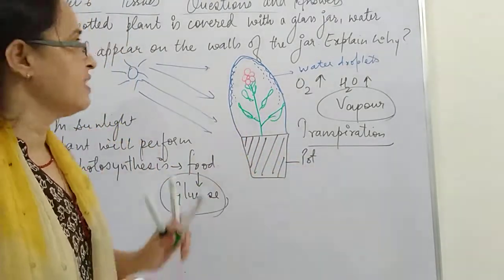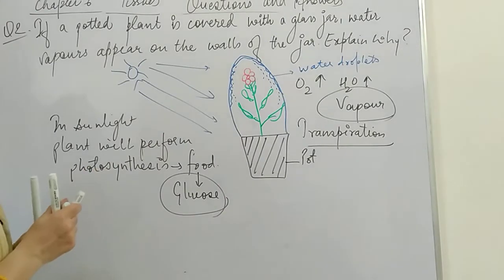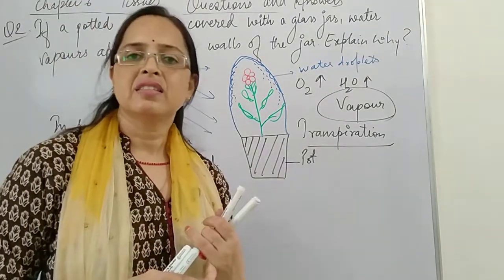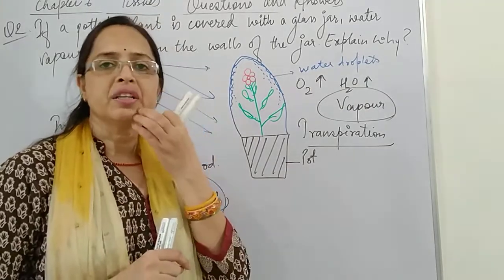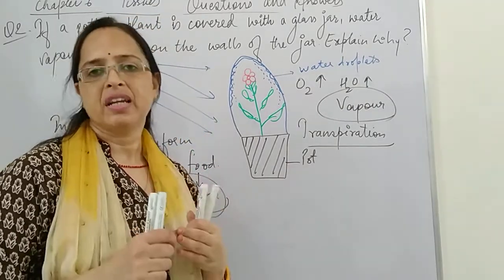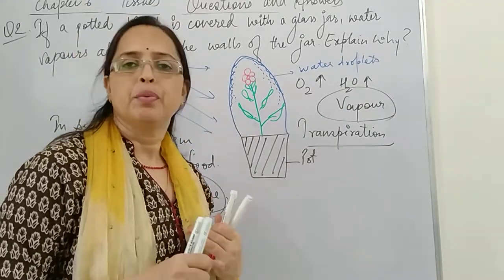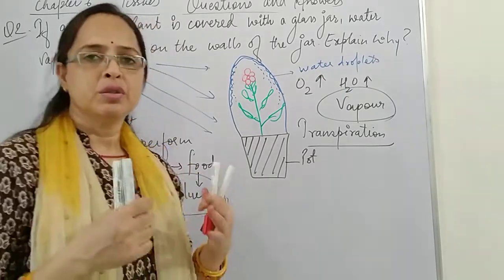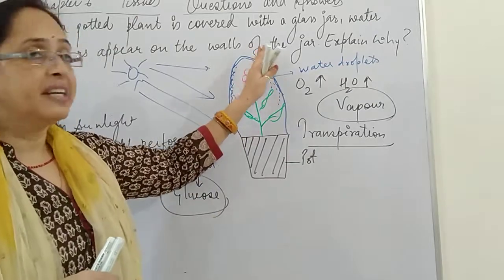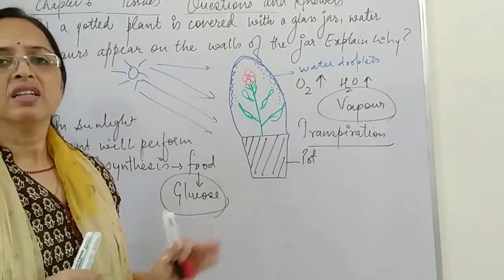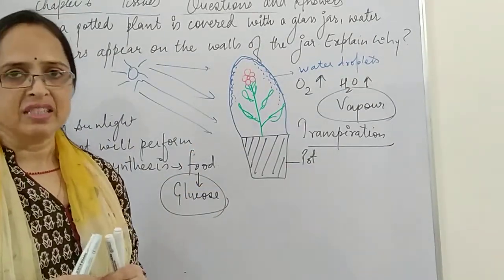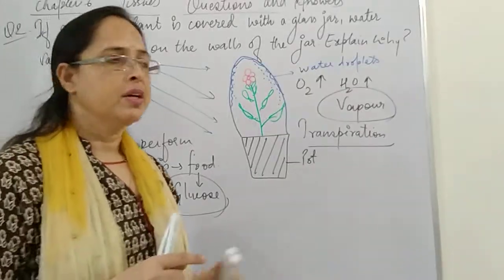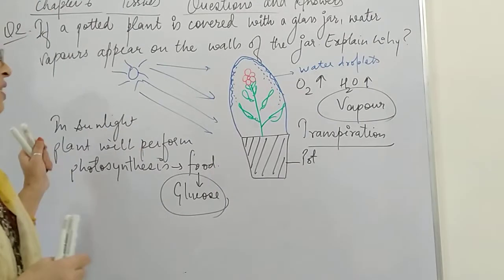So this is the answer. The question is from where these water droplets came. The answer is the water in the form of water vapor is released by the plant by the process of transpiration. These water vapors condense at the inner wall of the glass jar and convert into water droplets. Okay, so now we go for the next question.